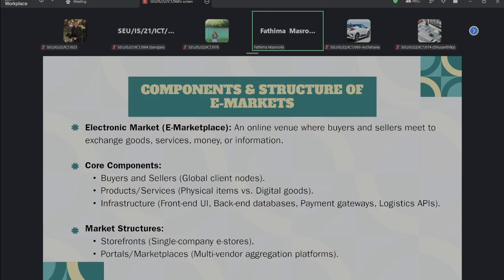Okay. Now I think everyone can see the slides, I think. Right, okay. Always the power cut issues here. Right, so these things we already discussed, right? And portals, storefront, these terms you are already familiar with now. So you are all able to differentiate the terms, like what is a market, what is a storefront, what is the meaning of portal, what is e-commerce, what is e-market. You have to identify those things clearly, right? And we can move to the other part.